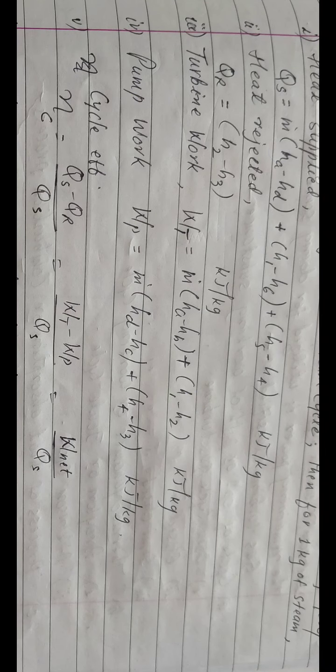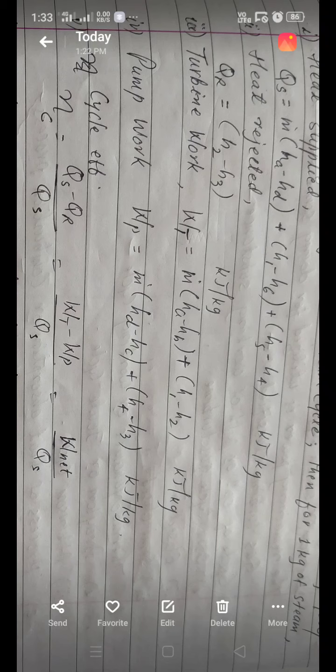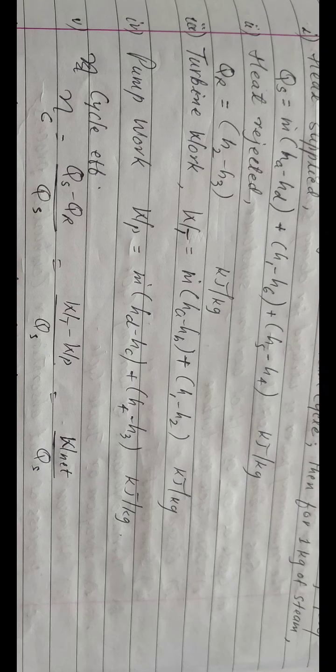Then heat rejected is represented by Qr. Heat rejection must be done by the equipment called the condenser, that is, we can say the mercury condenser. Then turbine work, always the turbine gives the work. Then the pump work, denoted by Wp, again measured in kilojoules per kg.